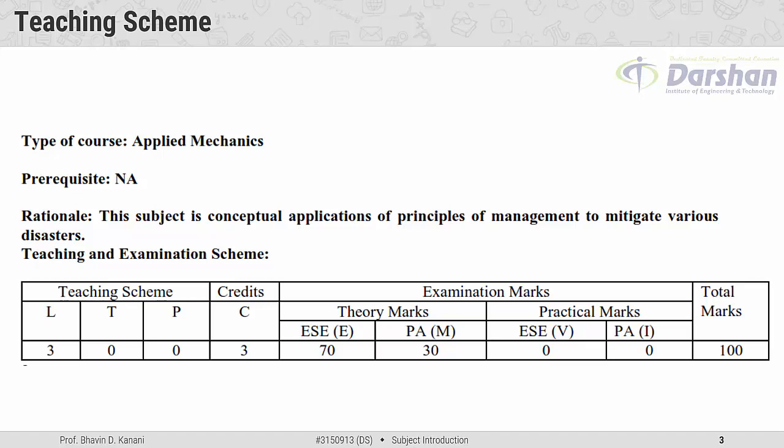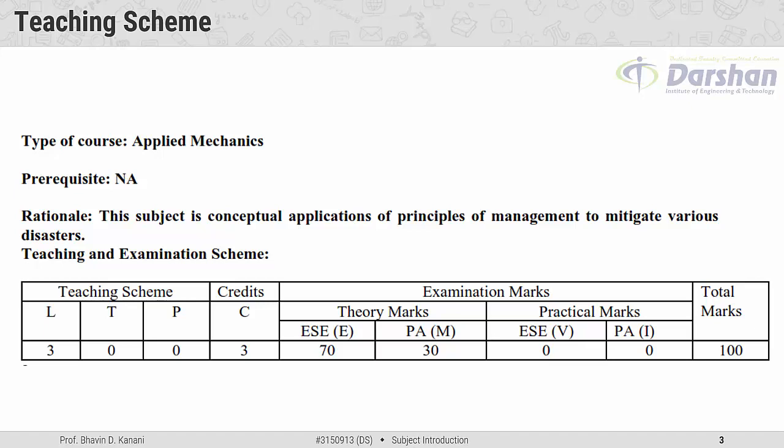Again, if we talk about the examination marks, the subject has 70 marks for the end semester examination, which is taken by the university, and 30 marks for the internal exam, that means the mid semester exam, which will be governed by the institute.